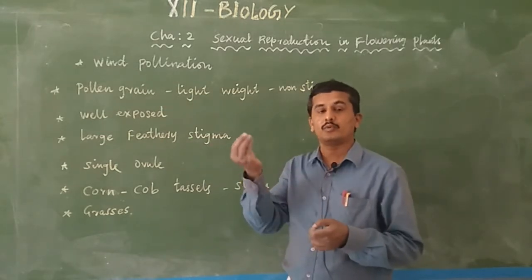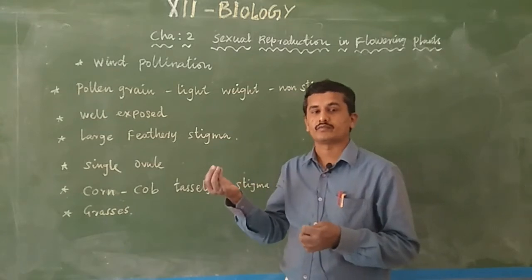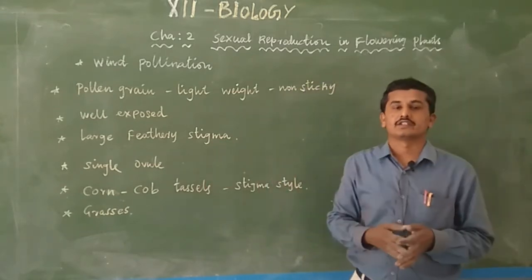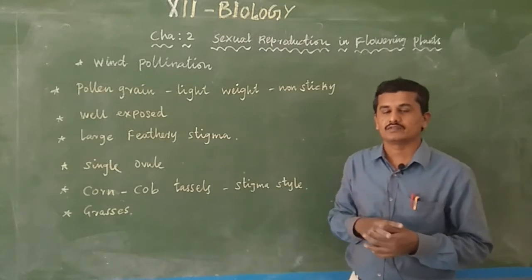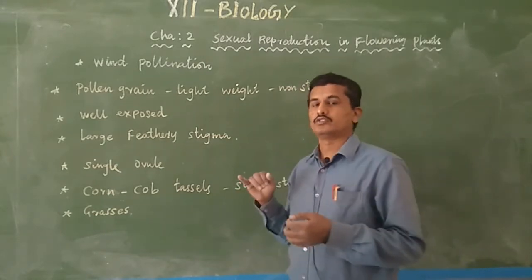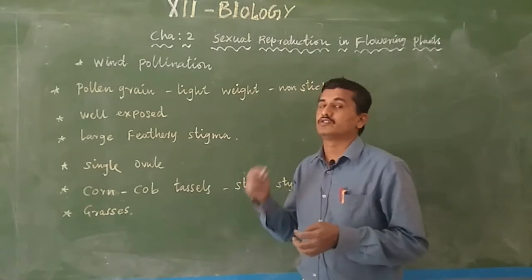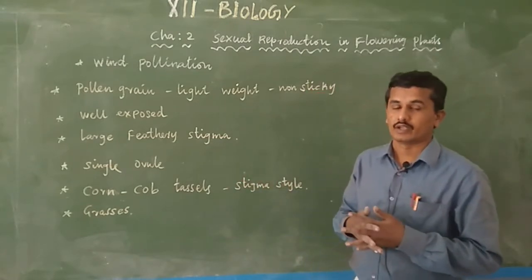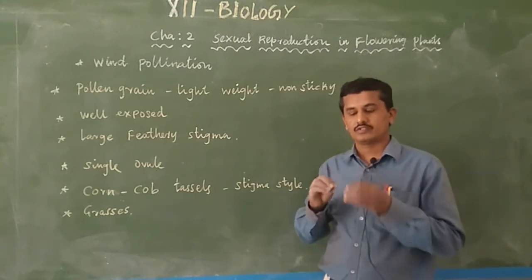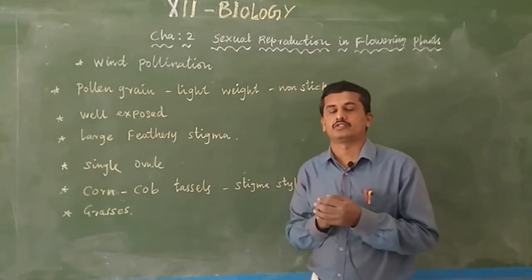If the pollen grain is heavy, it is not easily traveled through the wind current. So the first character of wind pollinated flowers is that the pollen grains are light weighted and non-sticky. Non-sticky means it does not contain any sticky substance.